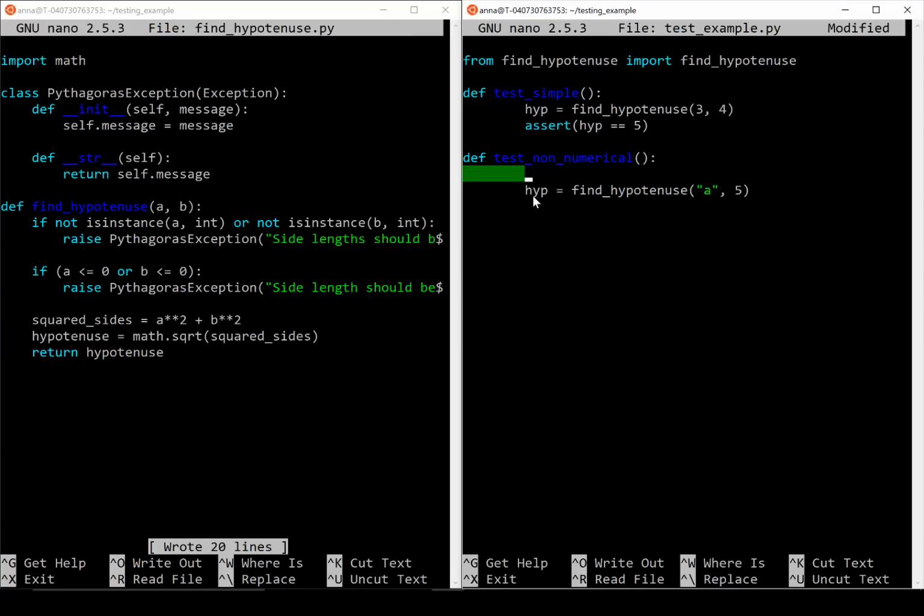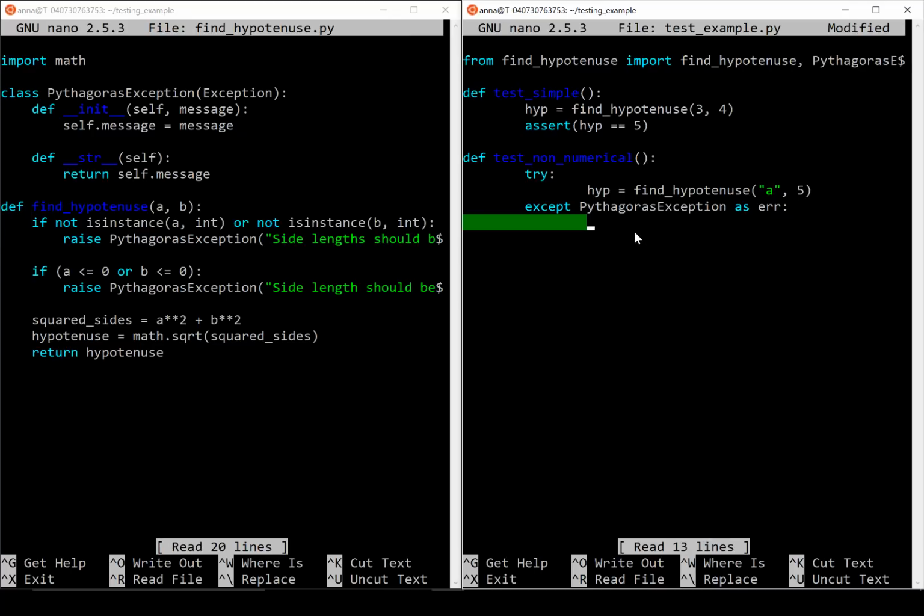Let's demonstrate this. Find hypotenuse is our error-prone code. Let's put this inside a try, and then we want to catch a Pythagoras exception. Notice that I've written except Pythagoras exception as error. So now this error is an exception type object that we can print, or access attributes or methods on. What we want to do here is assert that the error message is equal to the message we passed in the case that it's non-numerical. So side lengths should be numbers.